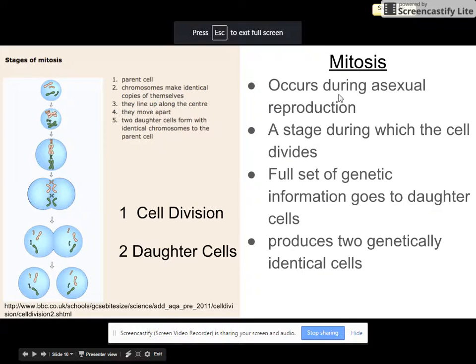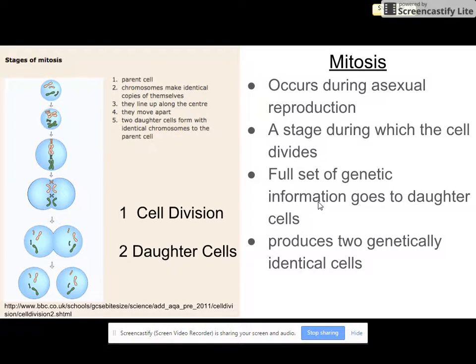So we've already taken some notes on mitosis, but here's just an official place, kind of with a summary here. So mitosis occurs during asexual reproduction. It's a stage during which the cell divides and a full set of genetic information goes to the daughter cells. Notice there's two daughter cells at the end of mitosis, and these two daughter cells are genetically identical to the original parent cell.